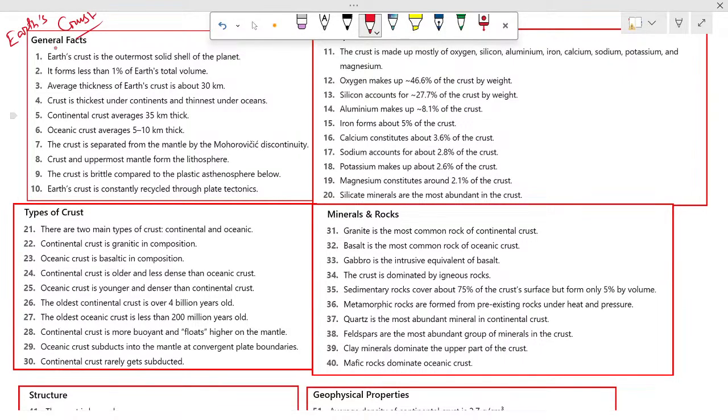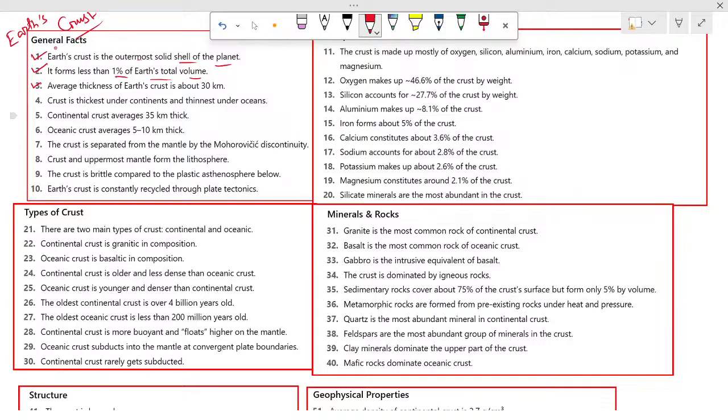Earth's crust is the outermost solid shell of the planet. This is the first. Second, it forms less than 1% of Earth's total volume.